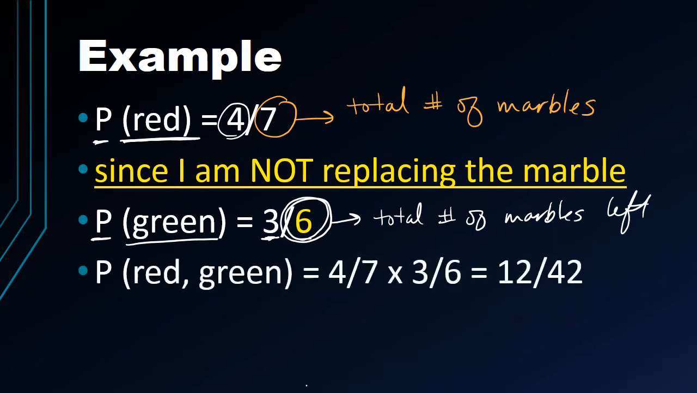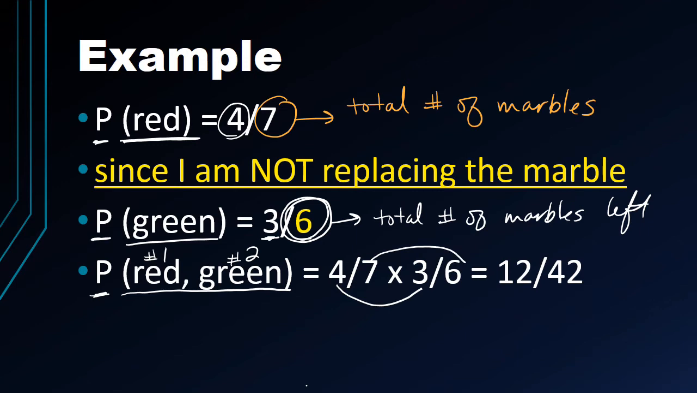And so to find the probability of these two events happening, we put P in parentheses. This is choice number 1, choice number 2. So red is our choice number 1, green is choice number 2. And then we multiply these two fractions together. So we have 4/7 times 3/6. 4 times 3 is 12. 7 times 6 is 42.